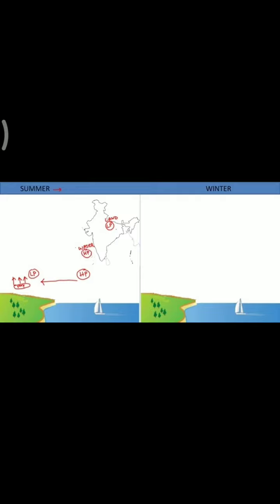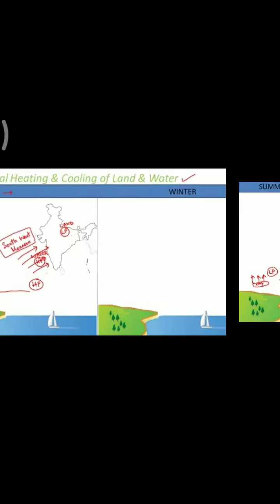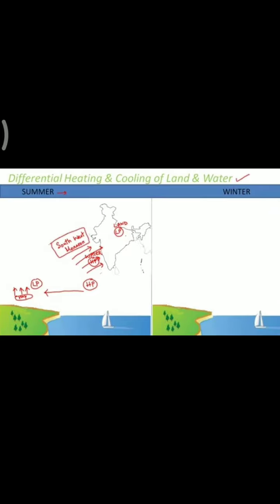In the Arabian Sea you can see that a high pressure is created. So the winds started blowing from high pressure to low pressure. This is the condition of advancing monsoon, that is the southwest monsoon.